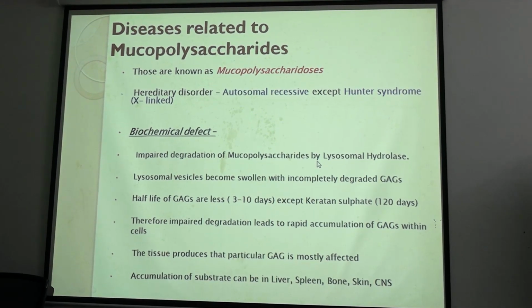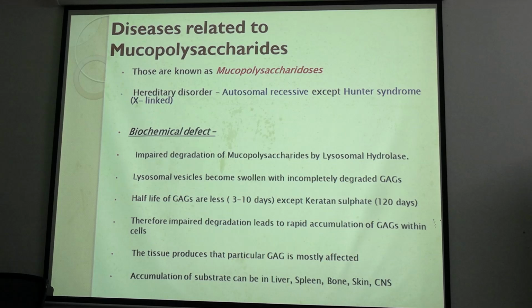Mucopolysaccharides, when they are produced, accumulate, and if the degradation is impaired, they will not be degraded properly, so there will be storage of mucopolysaccharides. Storage of mucopolysaccharides will lead to diseases in bone, skin, cartilage, tendon, everywhere, in our eye also. This is because of lysosomal hydrolase enzyme deficiency, because the lysosomal vesicles with lysosomal hydrolase help in degradation of the mucopolysaccharides in our body.